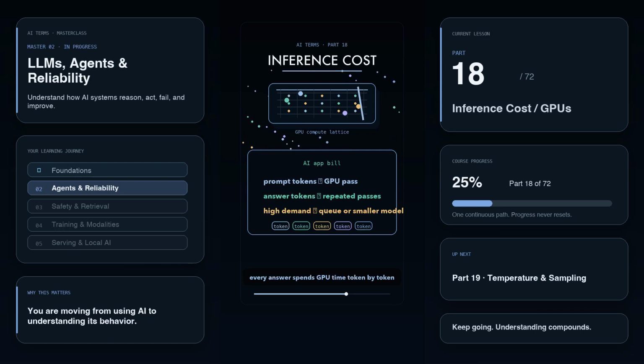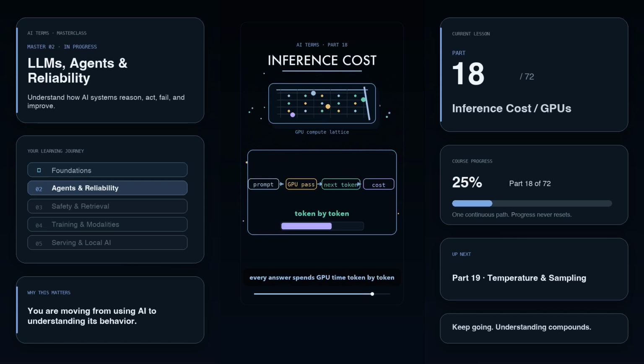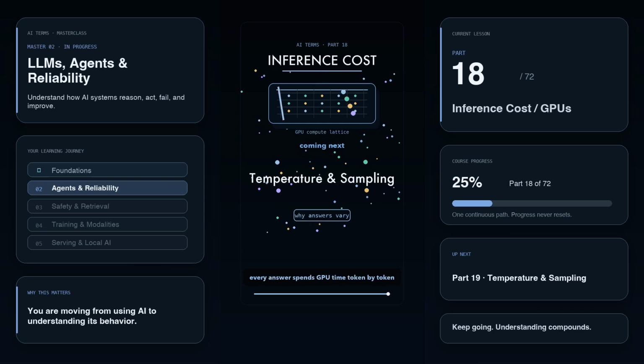This is why AI apps charge per token, slow down when demand is high, or use smaller models for simple tasks. Training is the expensive work that creates the model. Inference is the repeated cost every time someone uses it. Simple idea. Every AI answer is generated token by token, and each token spends GPU time. Coming next, temperature and sampling, why the same prompt can produce different answers.